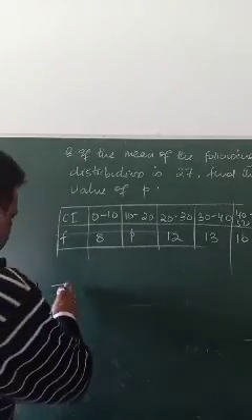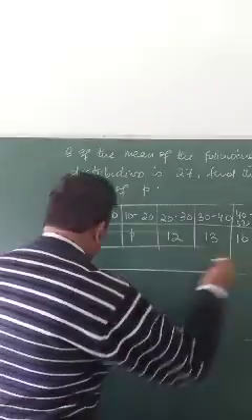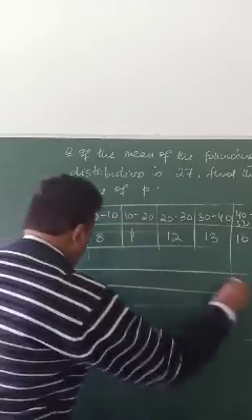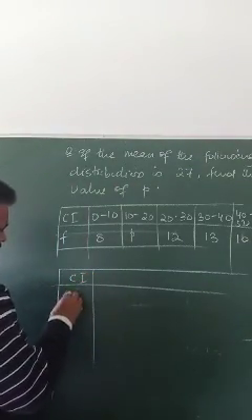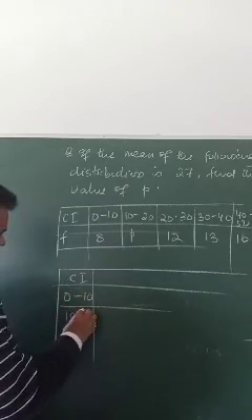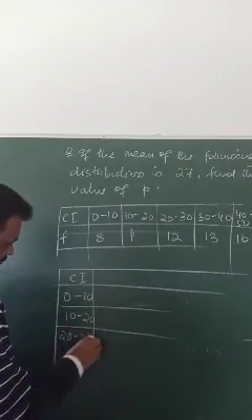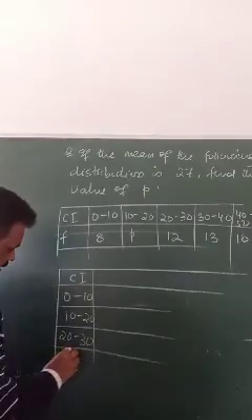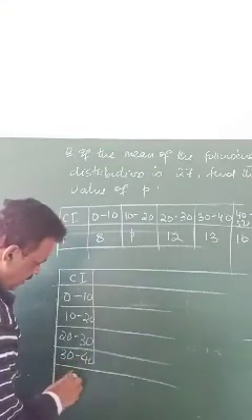So what you have to do is, look, class interval 0 to 10, 10 to 20, 20 to 30, 30 to 40, 40 to 50.